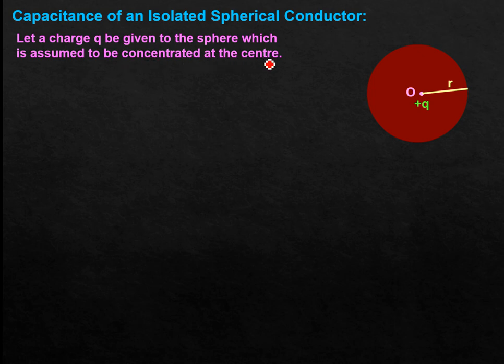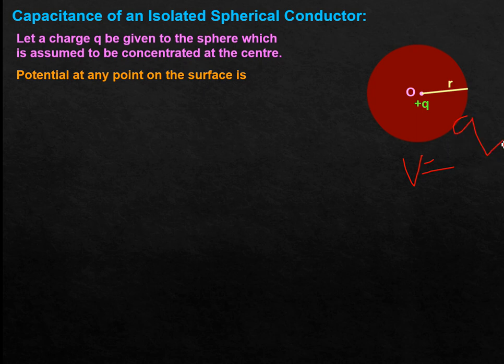Now the potential at any point on the surface: whenever we have a point charge, at a separation R, V is nothing but Q divided by 4 pi epsilon naught R. And since capacitance C is the ratio of charge to potential, we put the value here. So C will be equal to what?